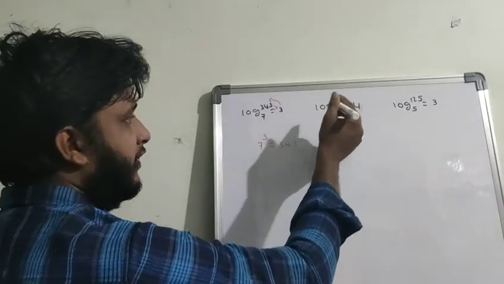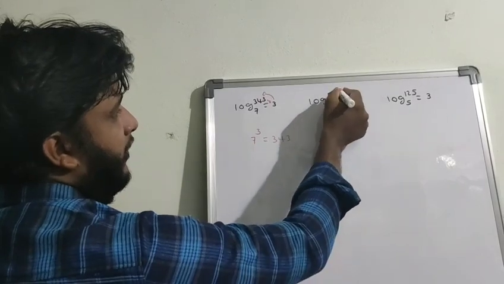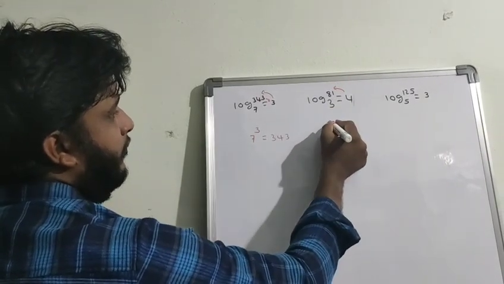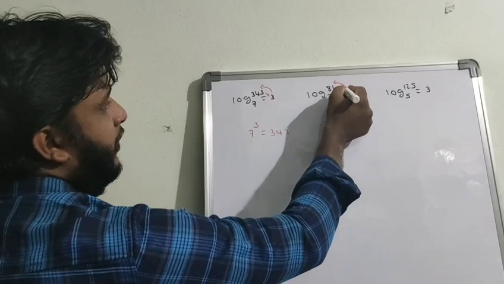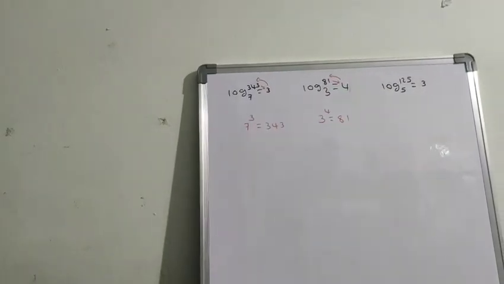And the remaining examples you understand very well. So what is the base? 3. Write it as it is and write the equal to symbol. In the place of 81 you have to write 4, and in the place of 4 you have to write 81. So 3 power 4 equal to 81. 3 into 3 into 3 into 3.